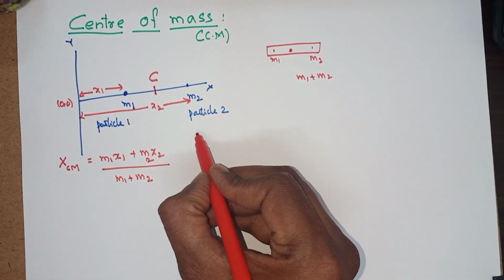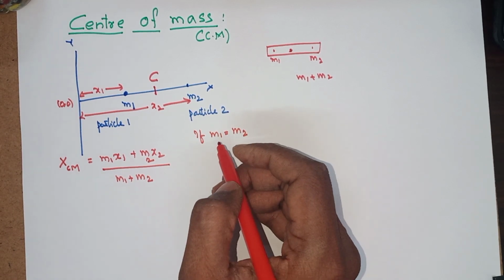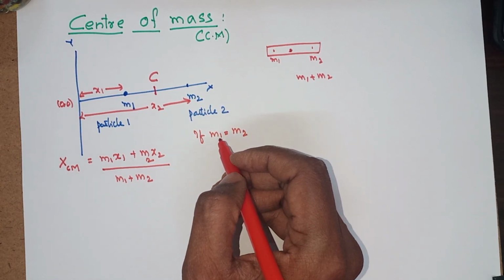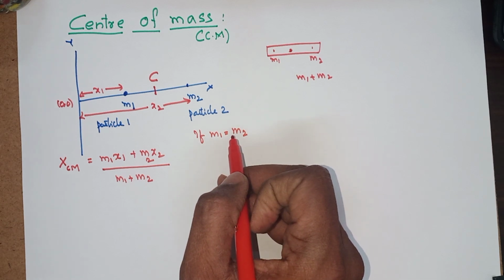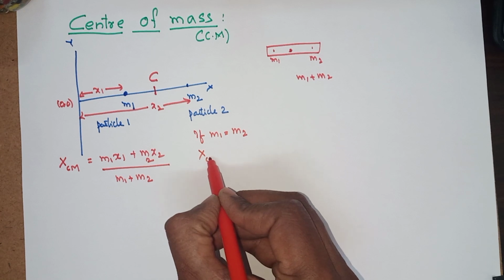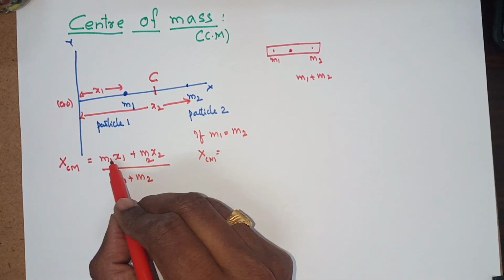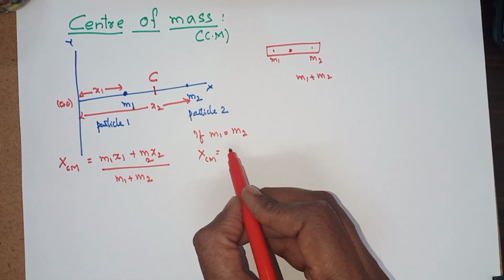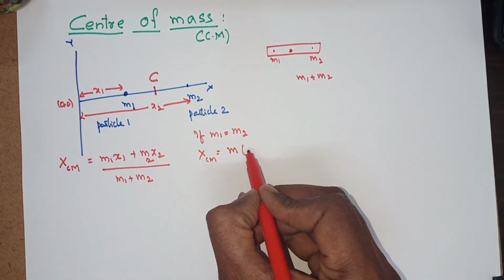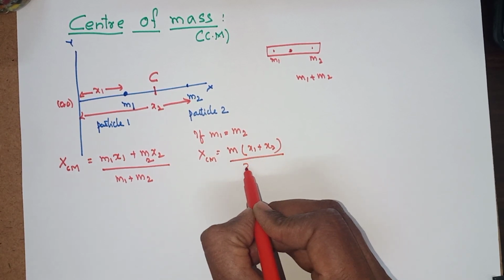Let's say that M1 and M2 are equal. Now how to find this one? If M1 and M2 are equal, we shall write x center of mass as M common, which we call M, so M x1 plus x2 by 2M.